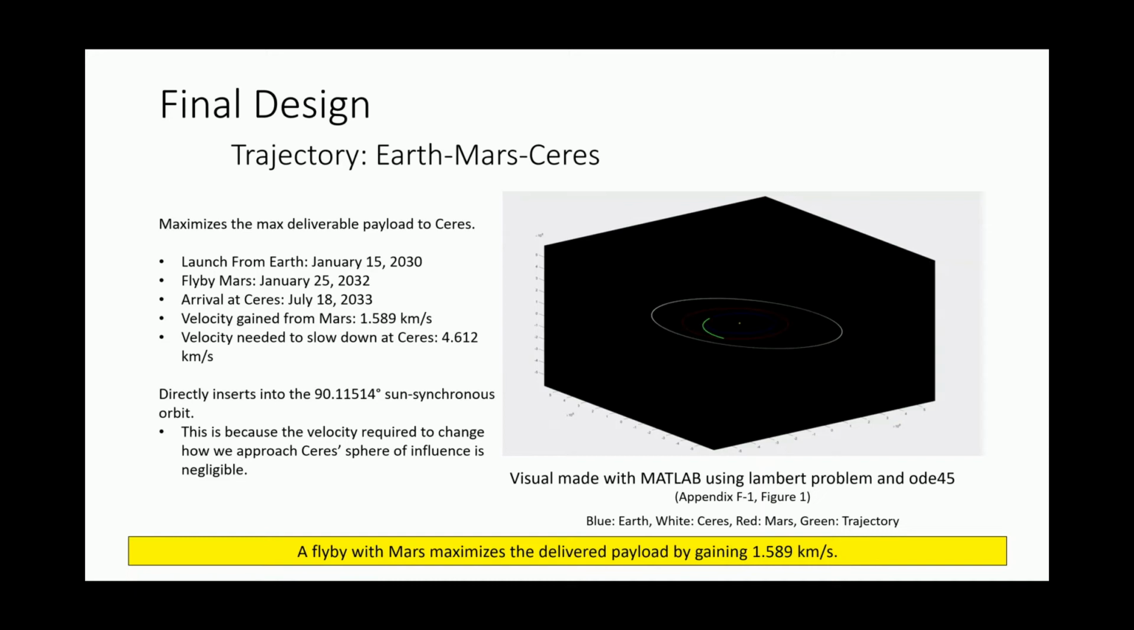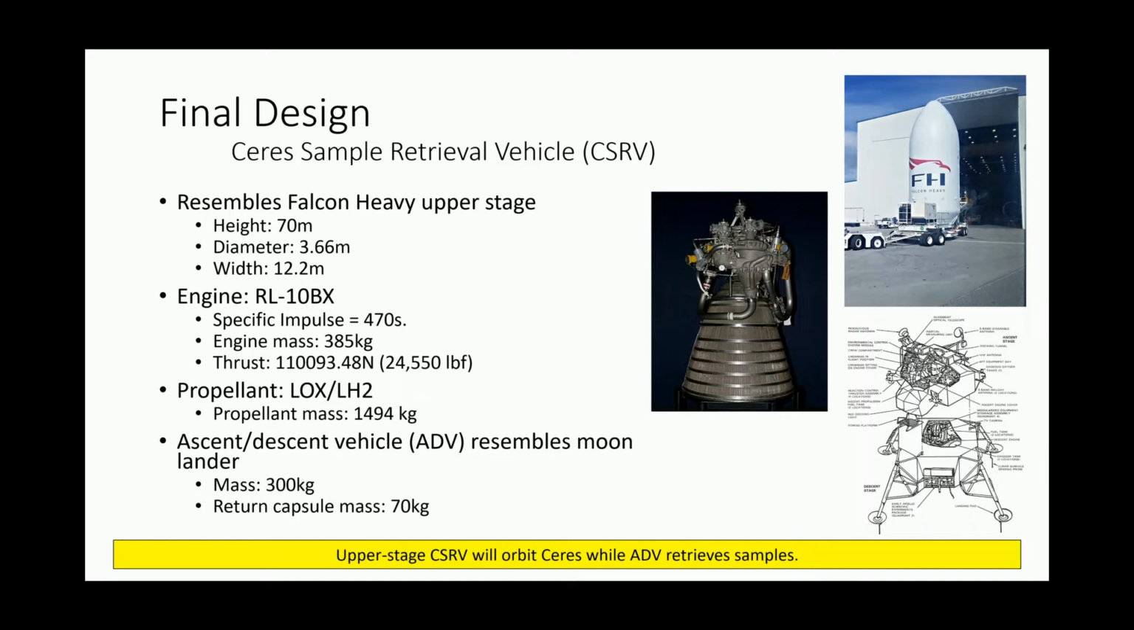Based upon our trajectory analysis, we decided to use a Mars flyby because it gave us the max deliverable payload to Ceres. On a side note, since the delta V needed to change the position on approach of the sphere of influence is very small, we assumed we arrived in a sun-synchronous orbit about Ceres. The major takeaway here is that our engine's ISP is 470 seconds using 1,494 kilograms of LOX LH2 propellant.